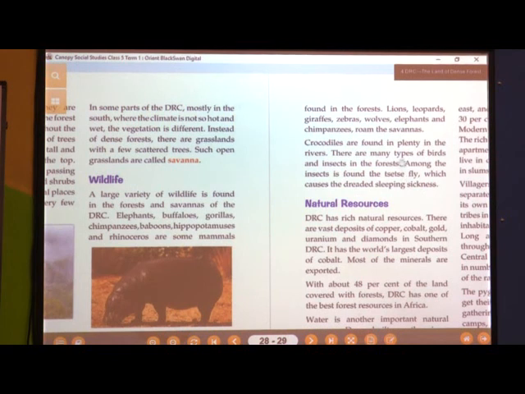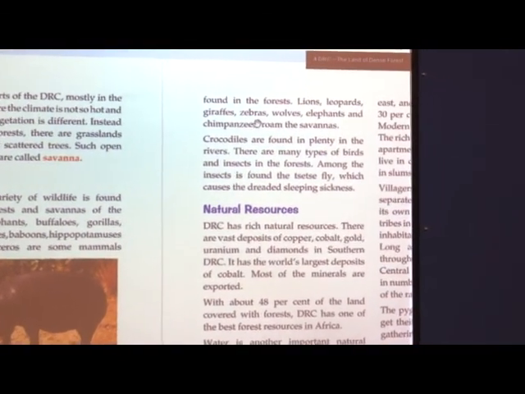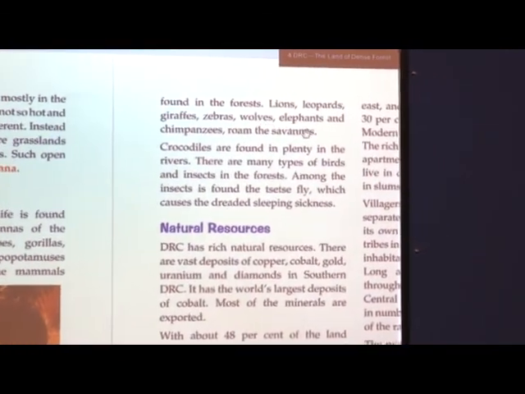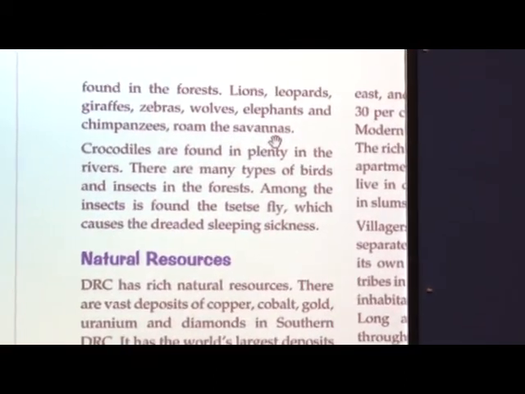Which are the other animals found in savannas? Lions, leopards, giraffes, zebras, wolves, elephants and chimpanzees roam the savanna.